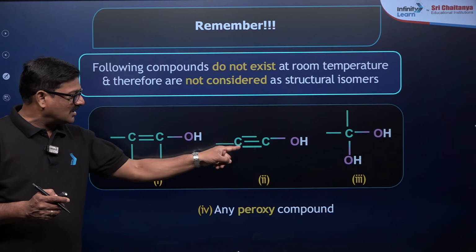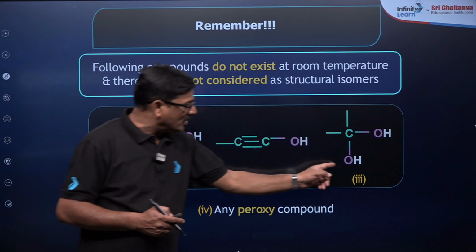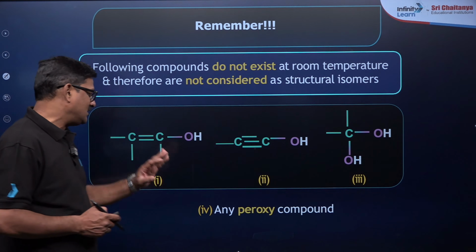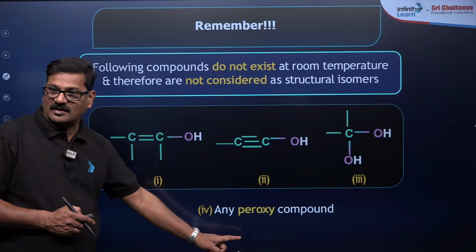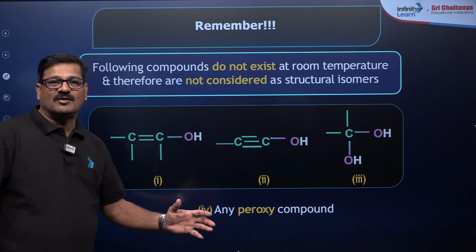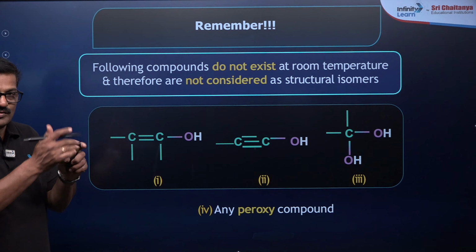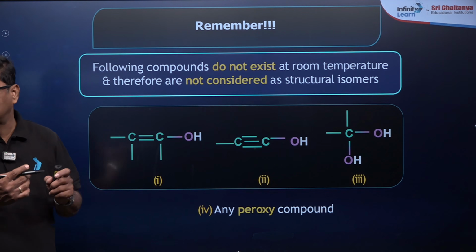A triple bond with OH, a double bond with OH, and 2 OH groups on the same carbon atom can never be stable. Any peroxy compound also you cannot use. So, maybe you are writing your CBSE examination. How to write the corresponding molecular formula and the structures?